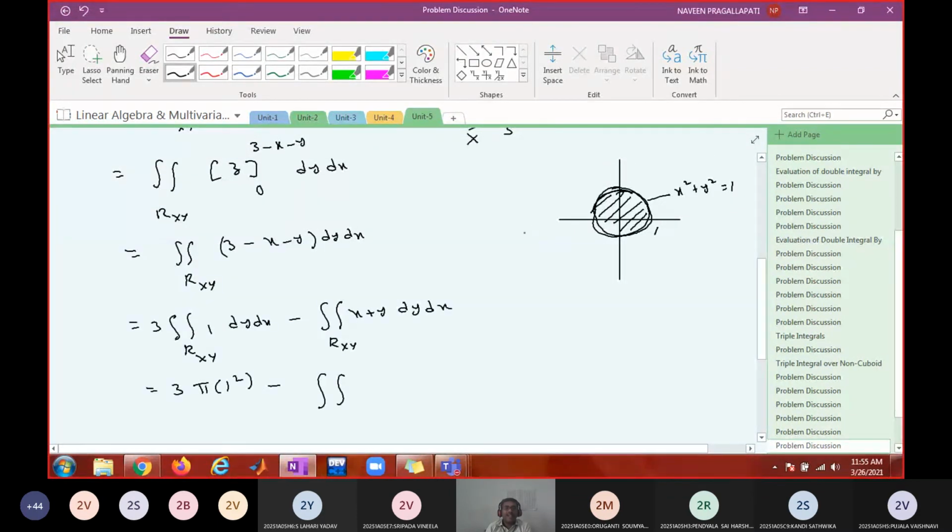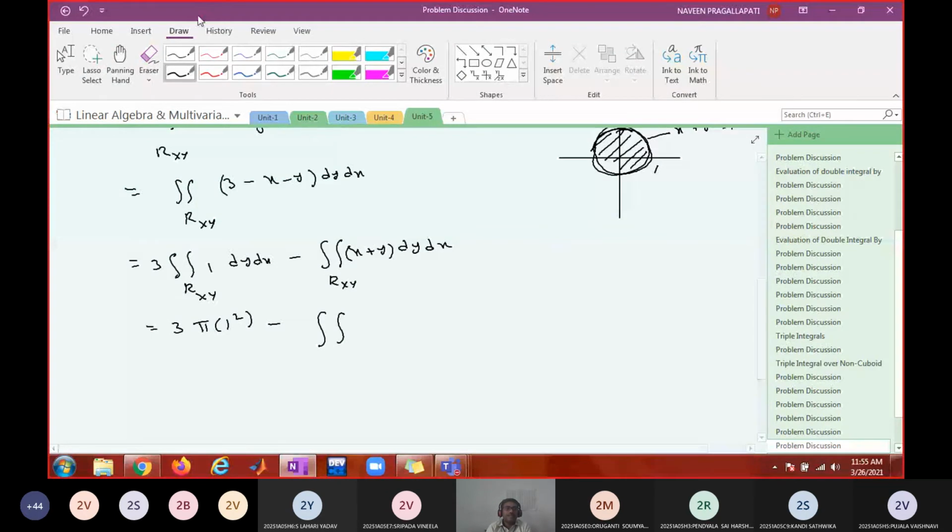Because it is a circular region and this is x plus y, shall I convert into polar coordinates? What is x? R cos theta. What is y? R sin theta. What is dy dx? R dr d theta. Do you agree?